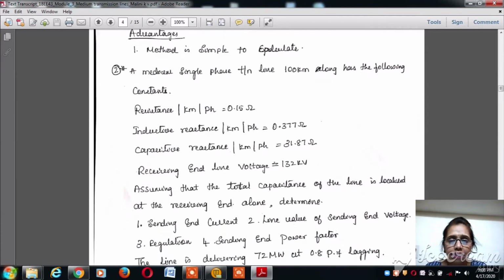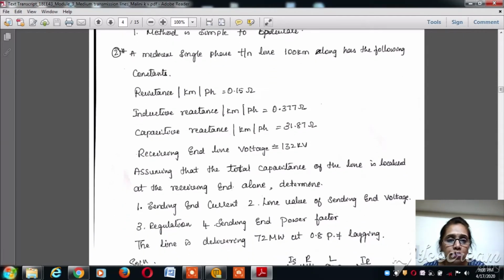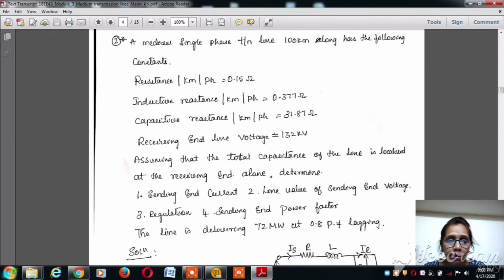Let's consider one small example. This is a tutorial problem which is a very important one and has appeared many times in university examinations. A medium single phase transmission line, 100 kilometer long, has the following constants. Here you can observe that it is more than 50 kilometers. If the problem does not mention that it is a medium single phase transmission line, with the help of the length of the line we can assume that it could be a medium transmission line.